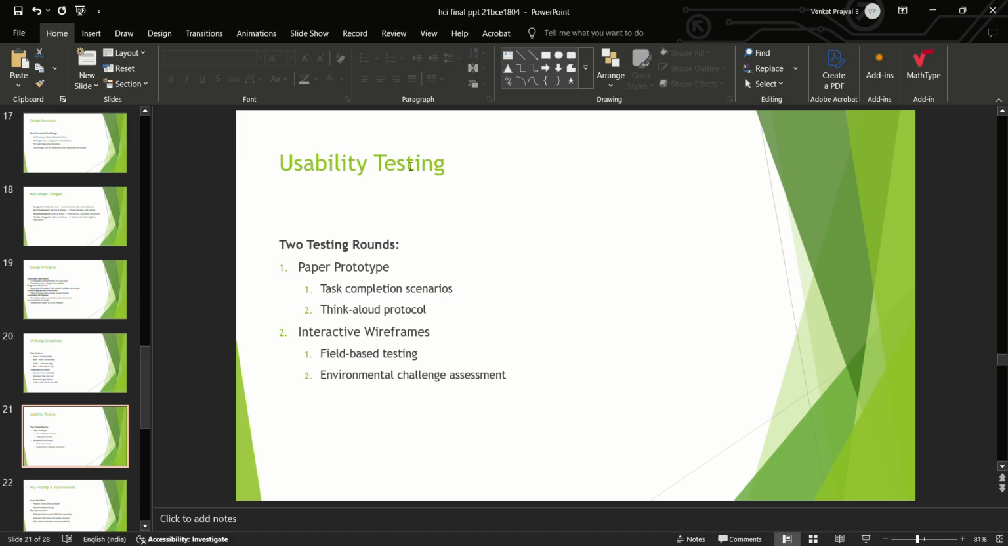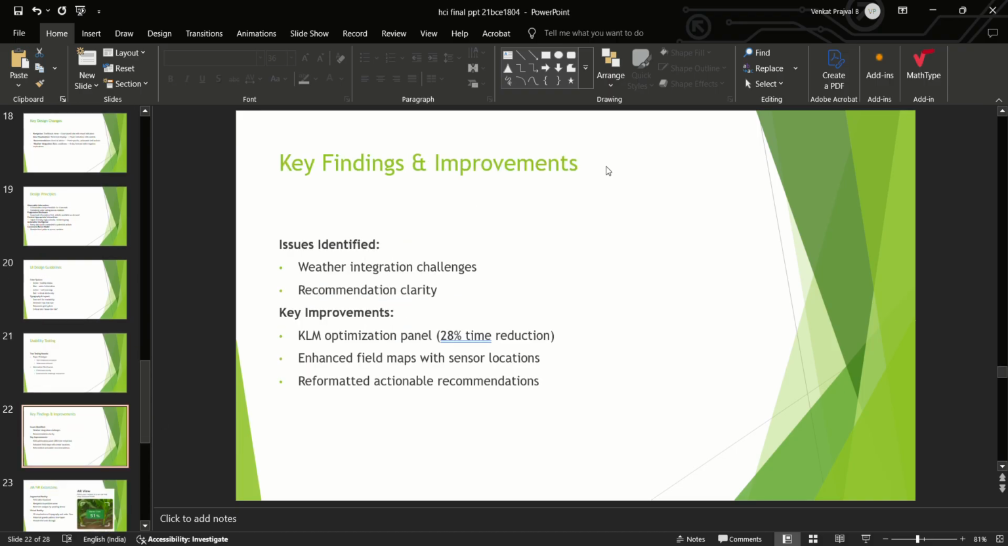In usability testing, we had two testing rounds: a paper prototype with task completion scenarios and think-aloud protocol, then interactive wireframes with field-based testing and environmental challenge assessment. The key issues identified were weather integration challenges and recommendation clarity. The key improvements were an improved KLM-optimized panel with a 28% time reduction, enhanced field maps with sensor locations, and reformatted actionable recommendations.